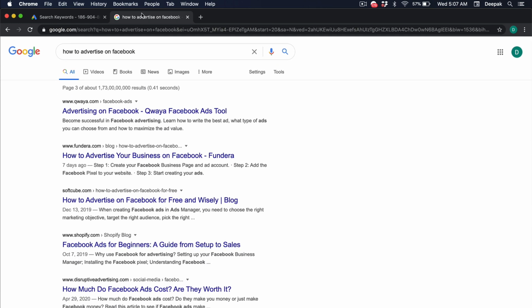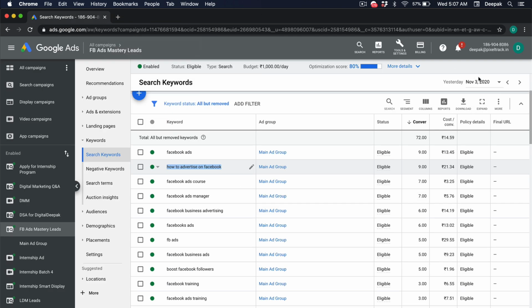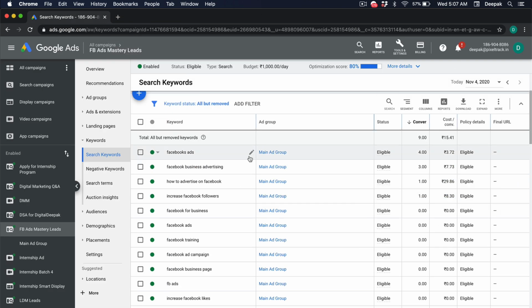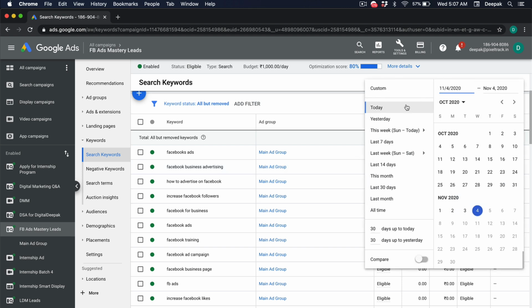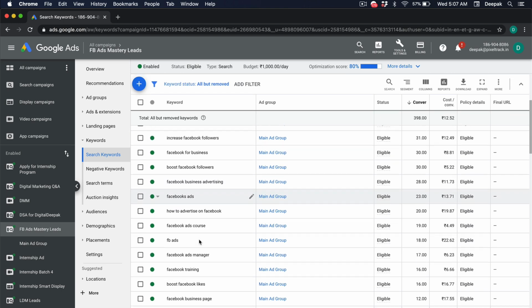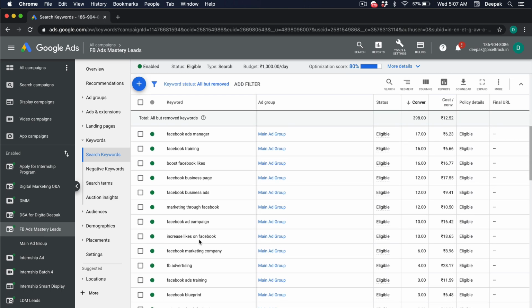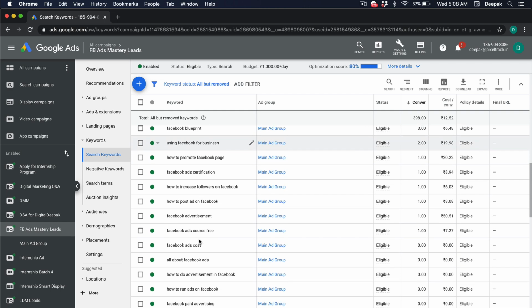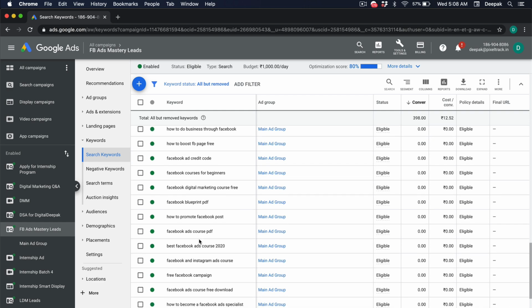And you can see that even for today, the clicks are coming in, the conversions are already coming in. So let's go back to all time. What we can see here are all the different keywords that we have given.